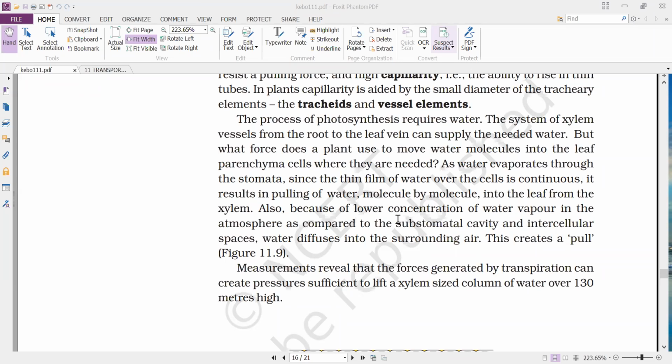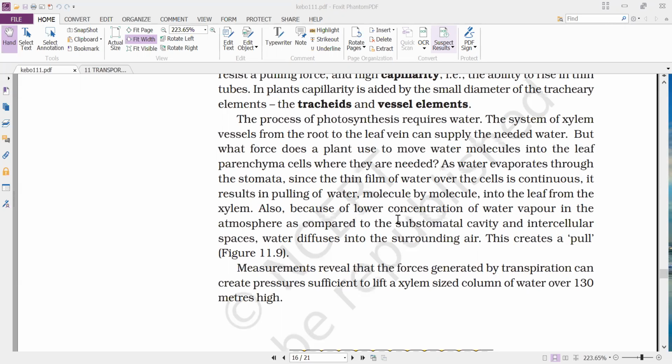So a continuous column of water is present from the xylem up to the air cavity that is present beside the stomatal opening. A thin film of water is present as a continuous layer starting from the xylem up to the air cavity beside the stomatal opening, with the inner parenchymal cells inside and the stomata outside. So up to that stomatal cavity, a thin film of water is maintained as a continuous column. That is what he is saying.